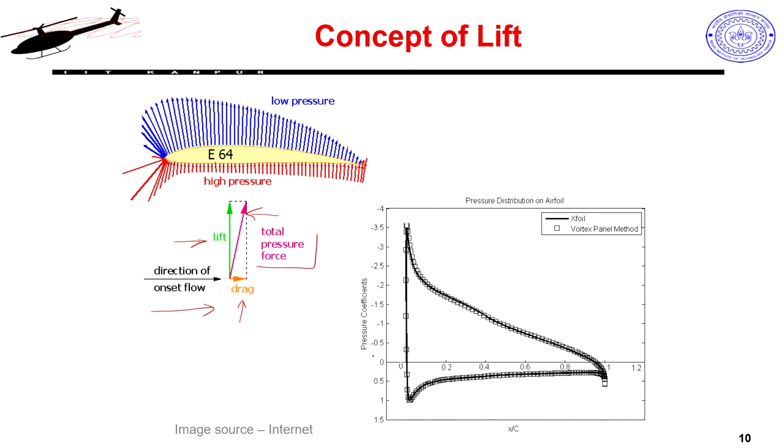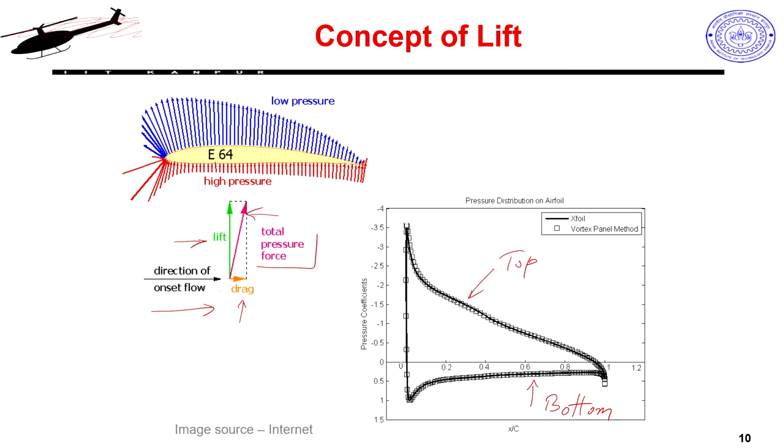This is just like opposing friction if I am trying to drag something forward. And if you want to plot this as a non-dimensional pressure coefficient, the graph looks like this. This is for the top surface, and this is for the bottom surface. The convention is that the top surface has negative pressure, so that is what you put as the top. It is an inverted way of plotting the graph, so you see the negative sign is on the top. This is the suction which actually gives you enough force. This pressure multiplied with the overall area would give you force, which turns out to be my lift force.